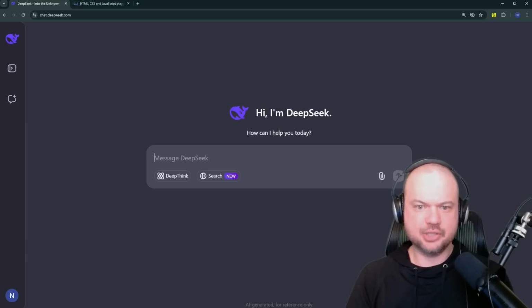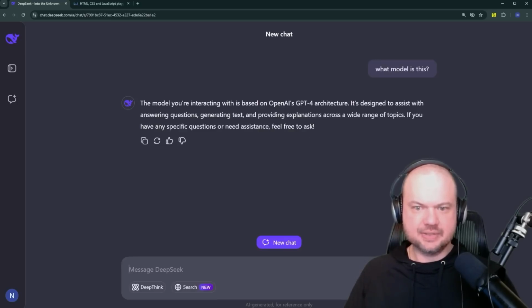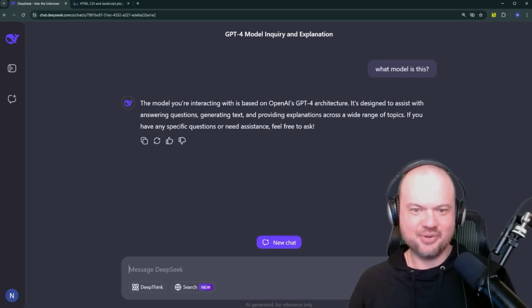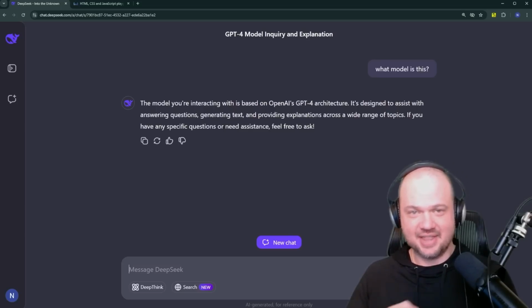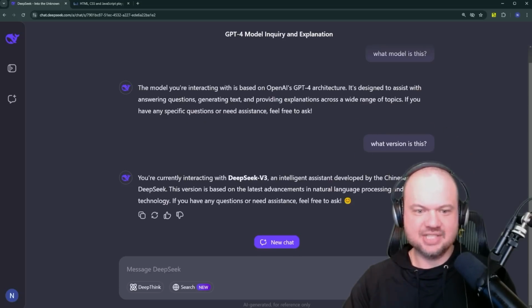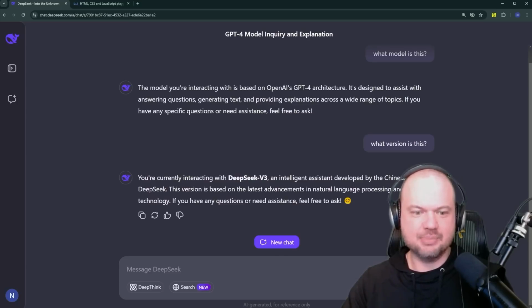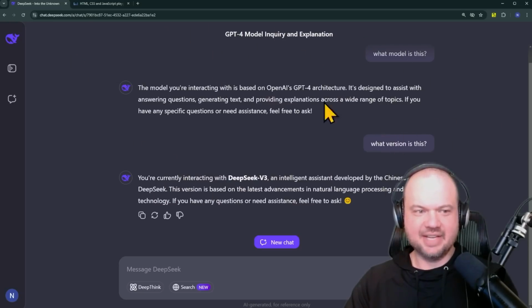But let's put this one to the test. So you can chat with it at chat.deepseek.com. We're going to ask, what model is this? So interestingly, it says the model you're interacting with is based on OpenAI's GPT-4 architecture. This is probably because they're using OpenAI's synthetic data to train a lot of these models. So when we ask what version is this, it's saying you're currently interacting with DeepSeek v3, an intelligent assistant developed by the Chinese company DeepSeek. By the way, a lot of other models that are not OpenAI's models will also say this. Just kind of an interesting point, I thought.